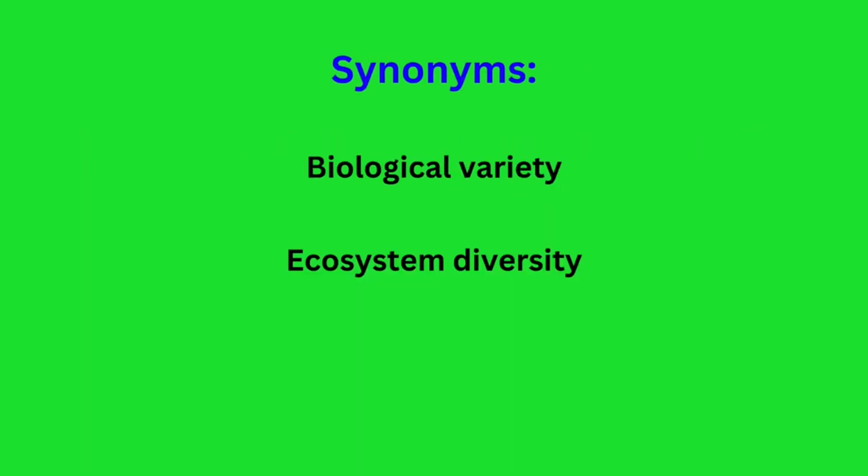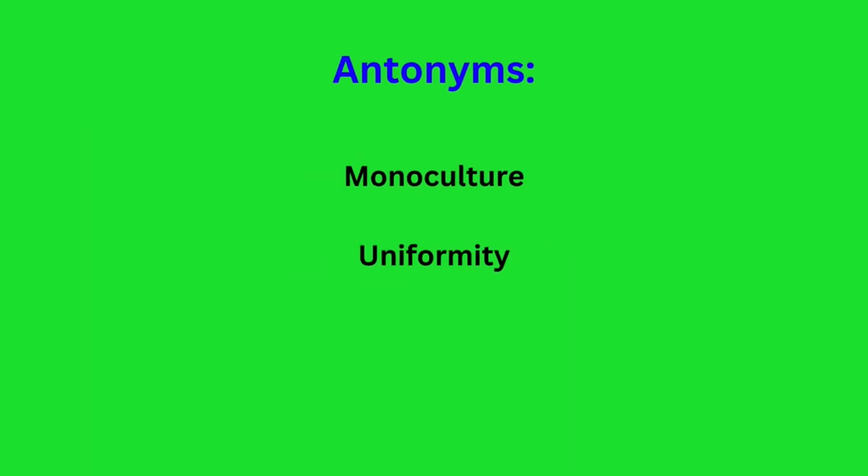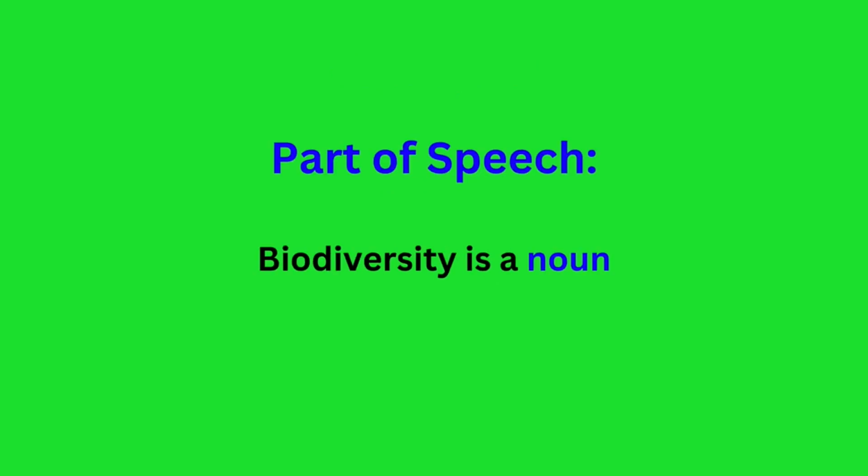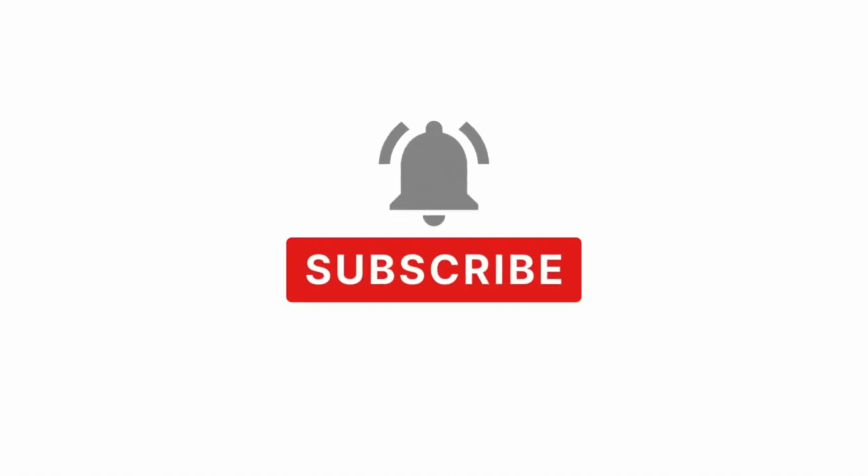Synonyms: biological variety, ecosystem diversity. Antonyms: monoculture, uniformity. Part of speech: biodiversity is a noun.